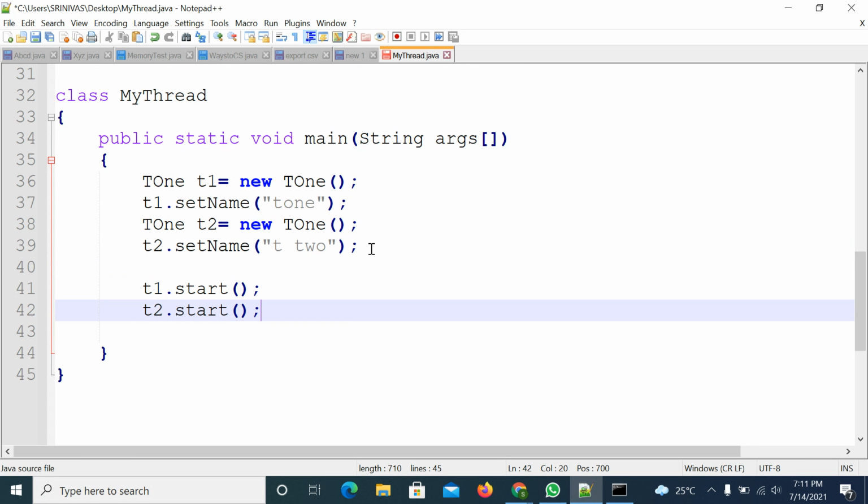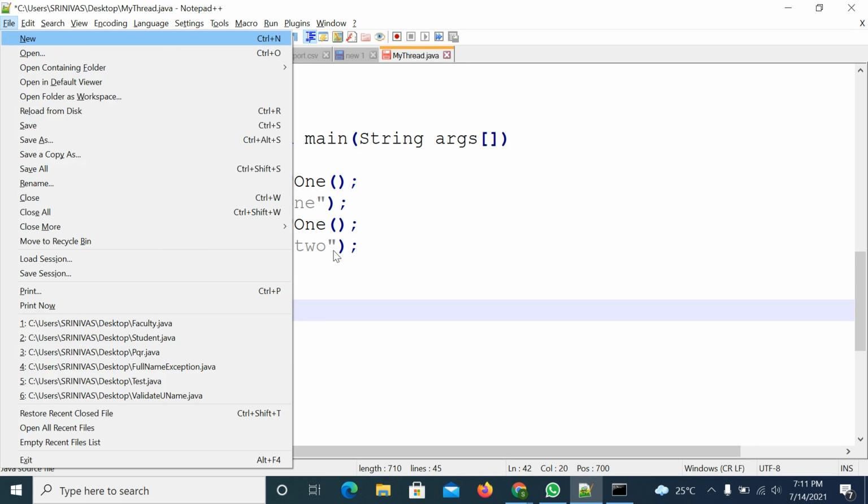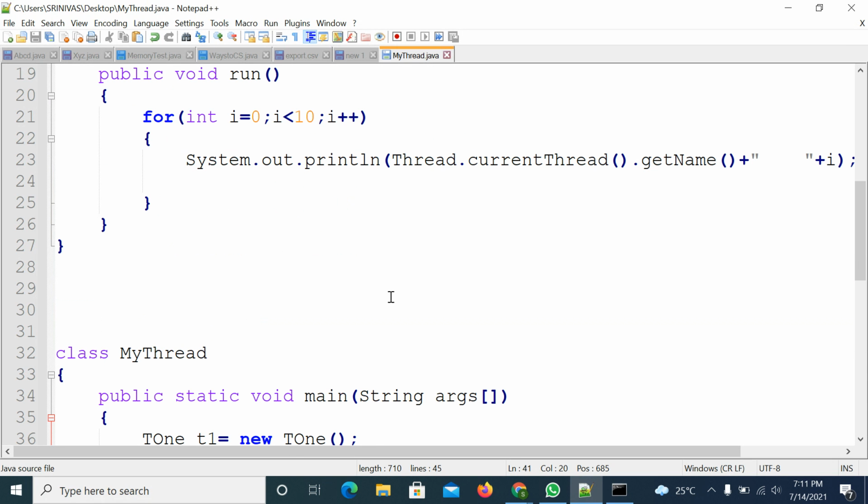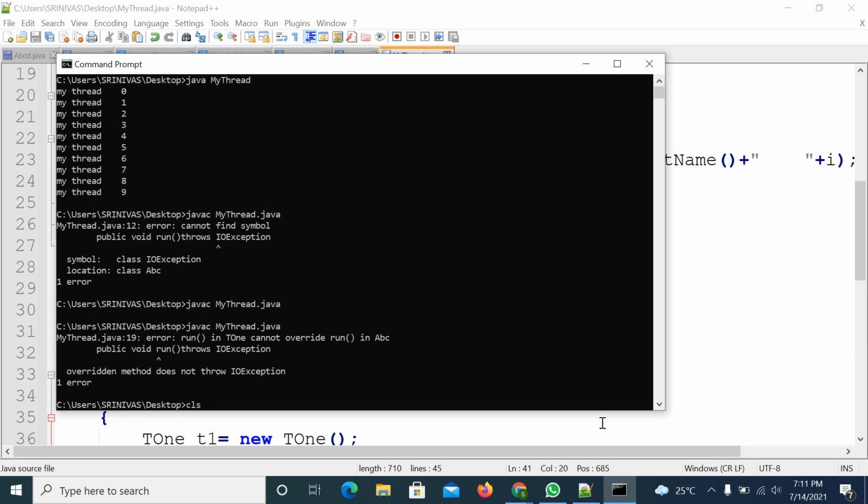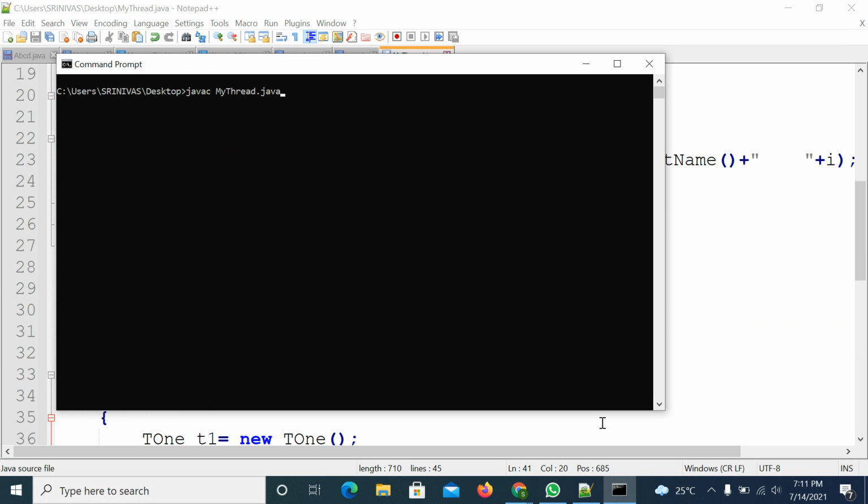I want to apply the join method. Before applying the join method, observe the output. Both threads will be executed simultaneously. You will get the result simultaneously. That means both threads will be executed in parallel. Right. So compile the code, clear the screen, compile the code, and try to execute it.